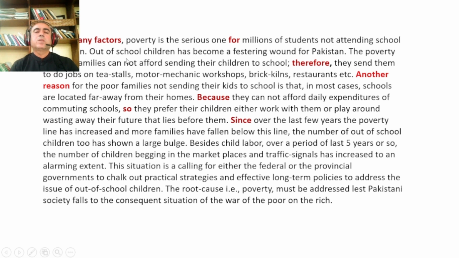Out of school children has become a festering wound for Pakistan. The poverty, this is a supporting statement. The poverty stricken families cannot afford sending their children to school. Therefore, they send them to do jobs on tea stalls, motor mechanic workshops, brick kilns, restaurants, etc.